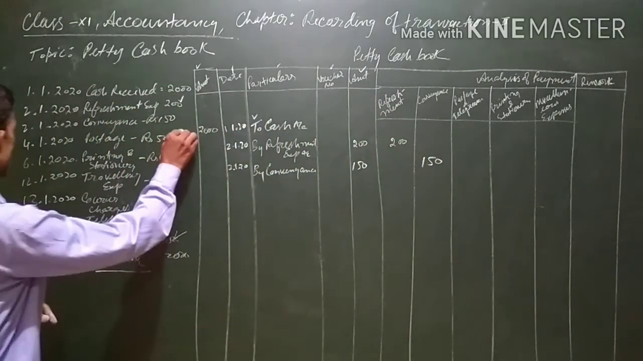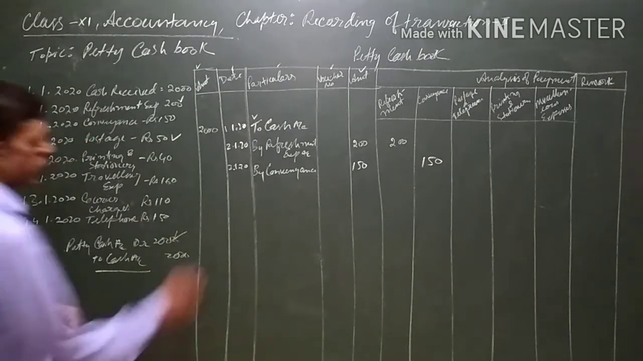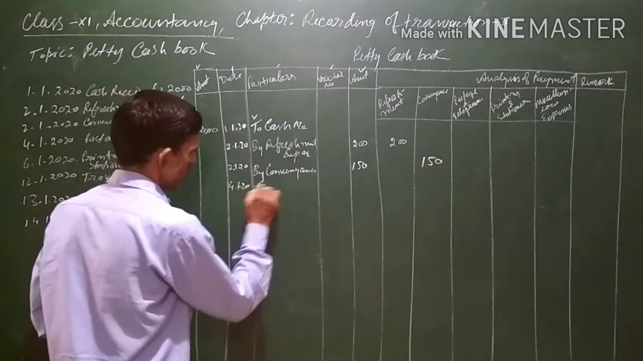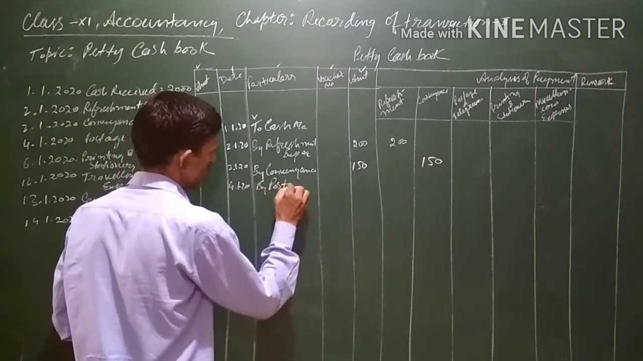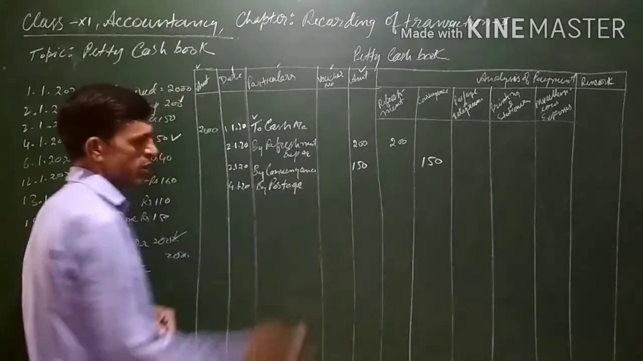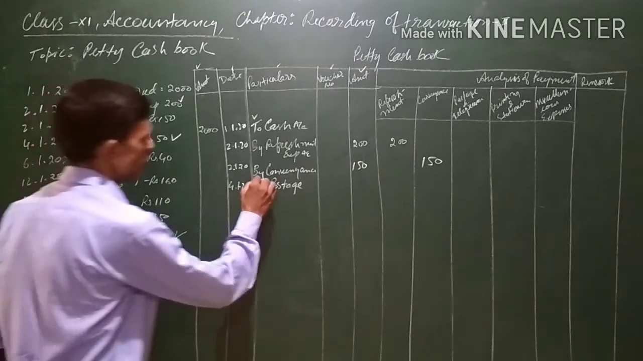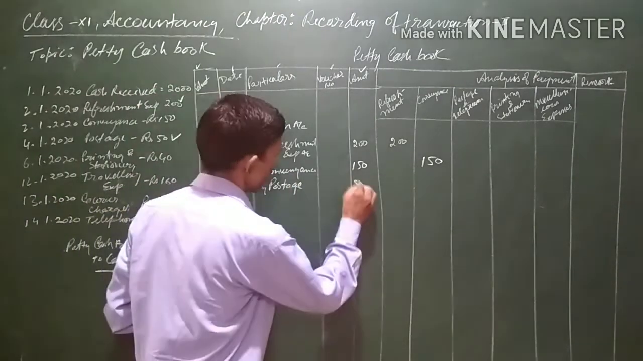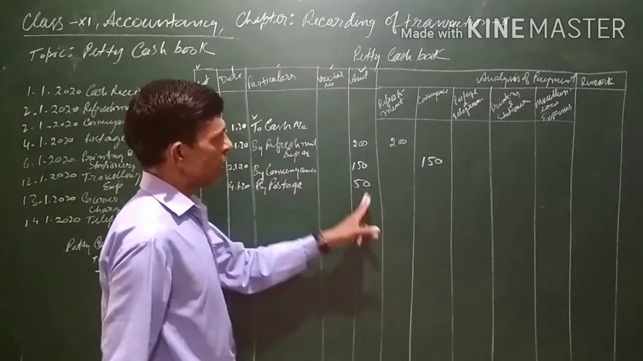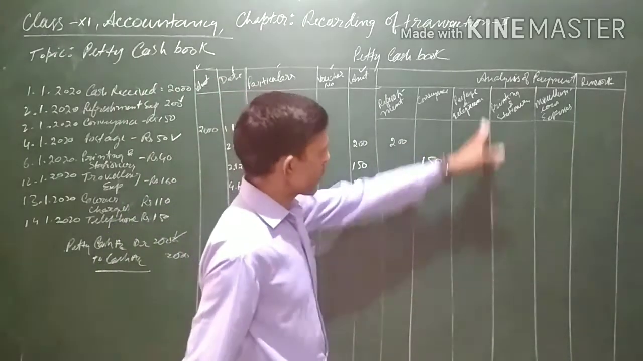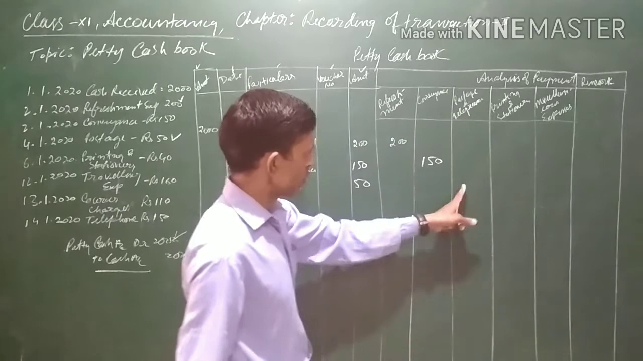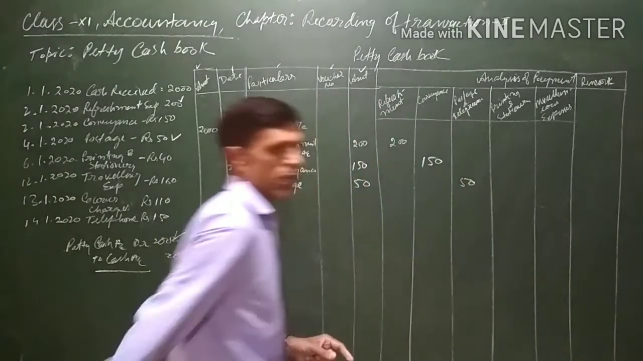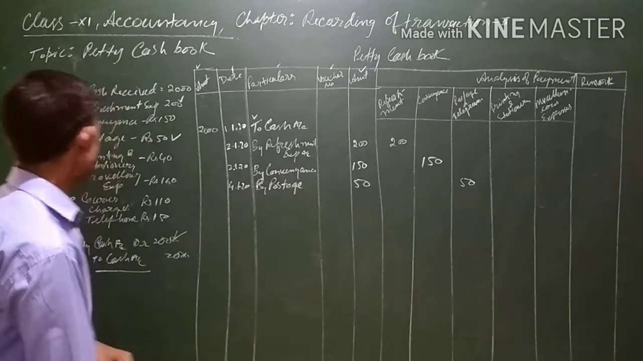Now, next is on 4th of January, that is postage. 4/1/2020 postage. Since it is an expense, payment is being made, so we will be writing it with by postage. Amount is 50. In the credit column we will be writing 50, as well as in the separate postage and telegram column. It will also be written in the postage and telegram column.